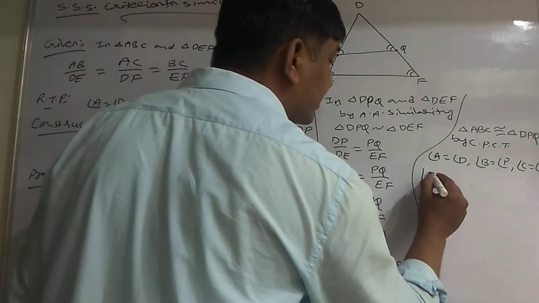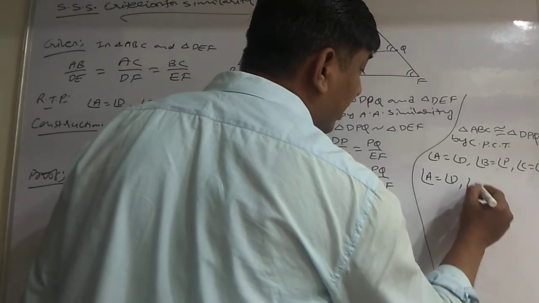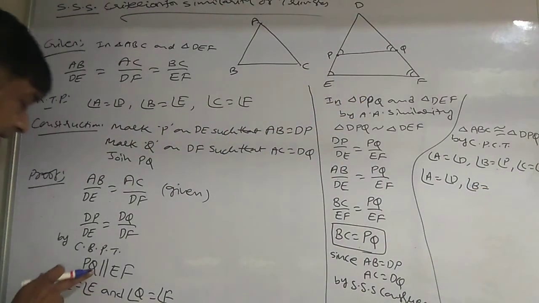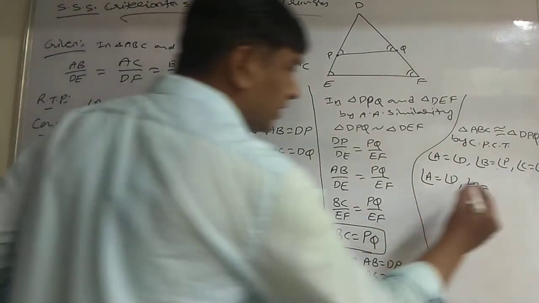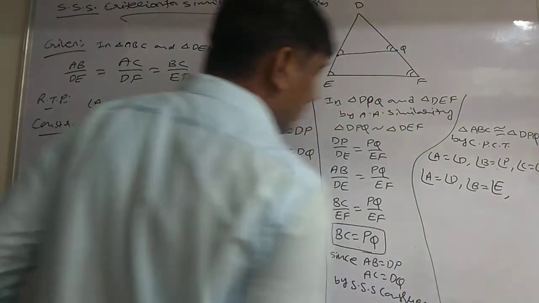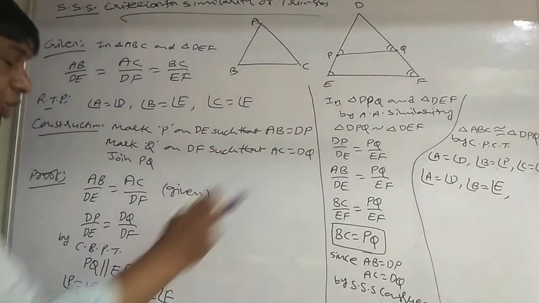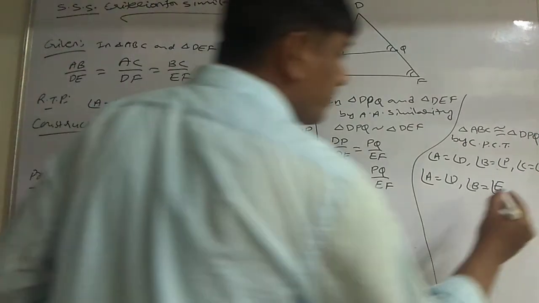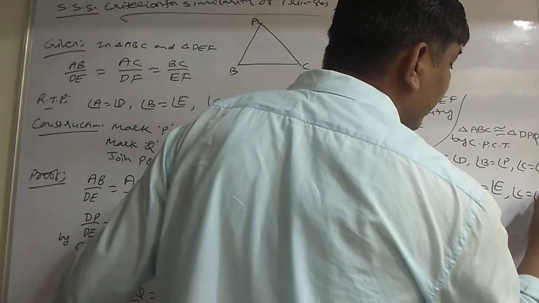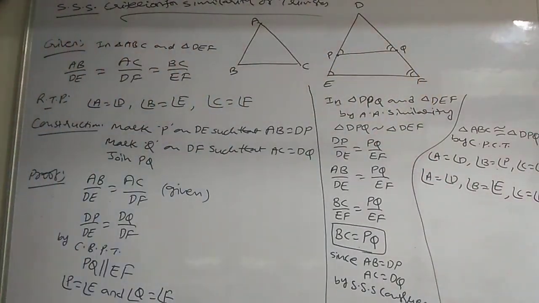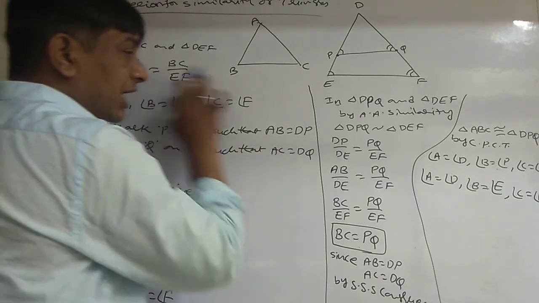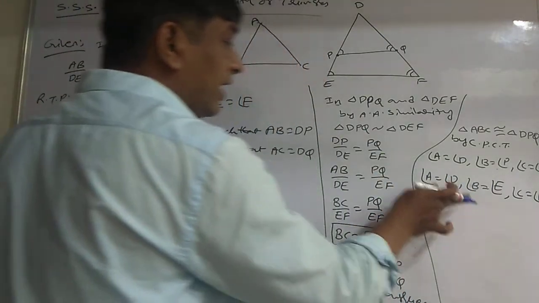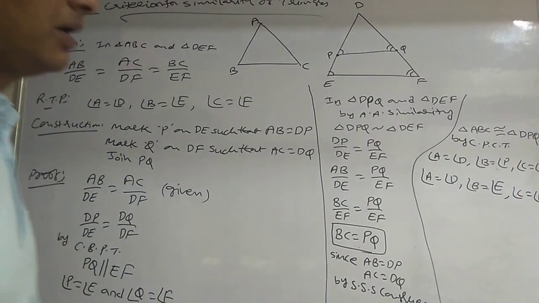Now angle A is equal to angle D, and angle B is equal to angle P. Angle P is nothing but angle E according to the parallel line property. And angle C is equal to angle Q. Angle Q is nothing but angle F. So angle C is equal to angle F. Now I proved the corresponding angles are equal.